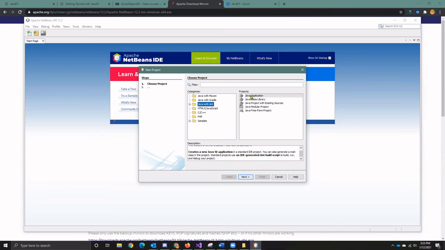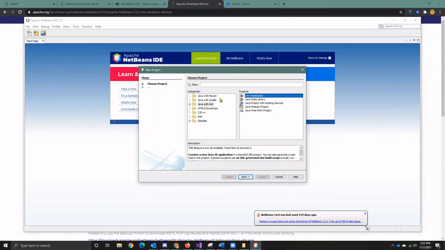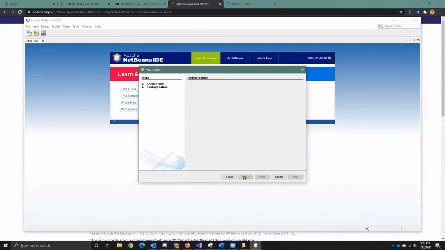I want a Java application, and it says when I click next, it's going to activate this feature. Now, the other options here, Java with Maven and Java with Gradle, these are different, how do I say, compiler options, different compilers that are available. I've had the best luck with Ant for our environment in our classroom. So I'll go ahead and click next to create that first project.